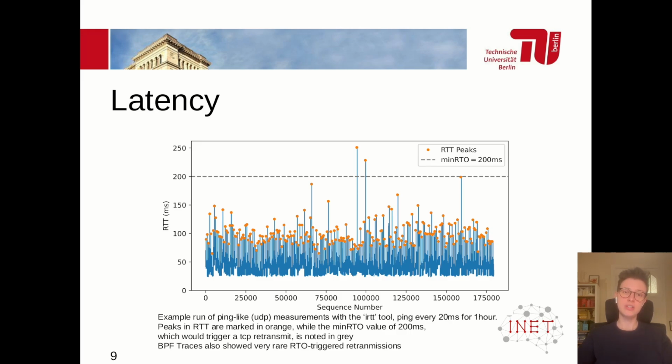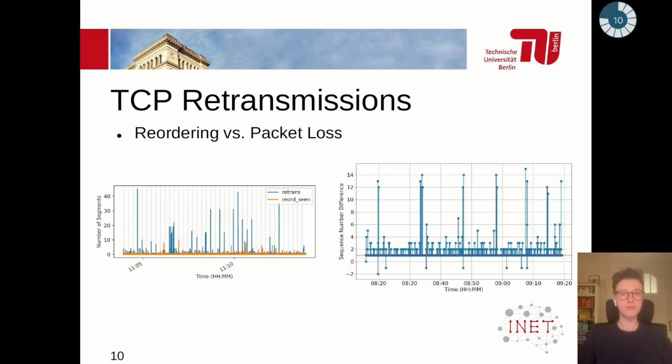Another important observation here was that the peaks, although they existed, rarely ever crossed the 200 millisecond min RTO value, which would cause a timeout in TCP. We confirmed this with BPF traces, which also saw very rare RTO-triggered retransmissions. This meant that latency itself could not explain the very frequent TCP drops that we observed. Other factors that influence TCP throughput are, of course, reordering and packet loss, and we took a closer look at these as well.